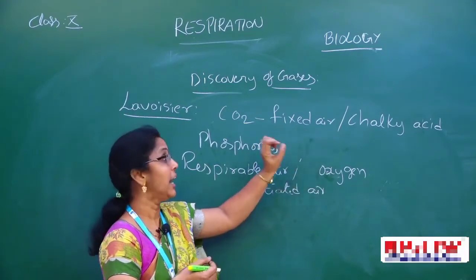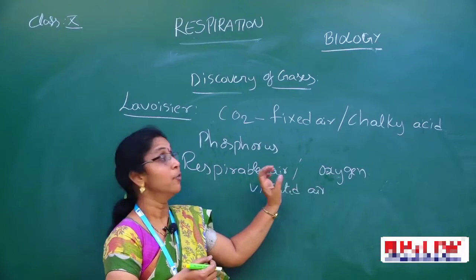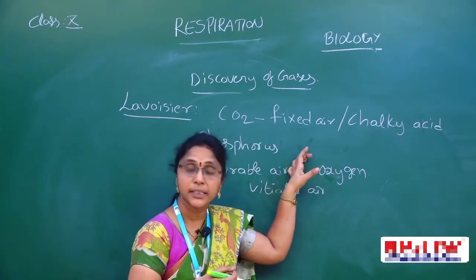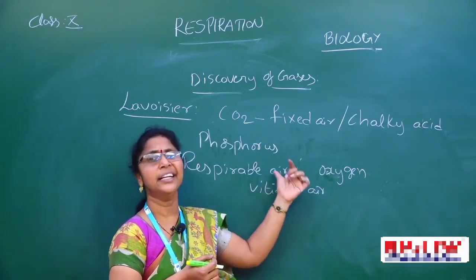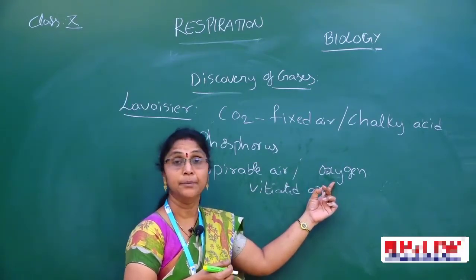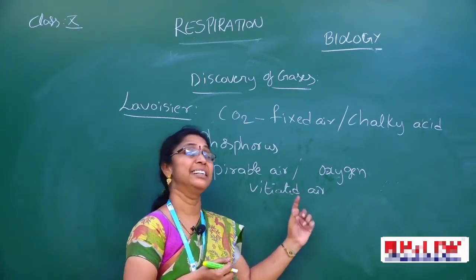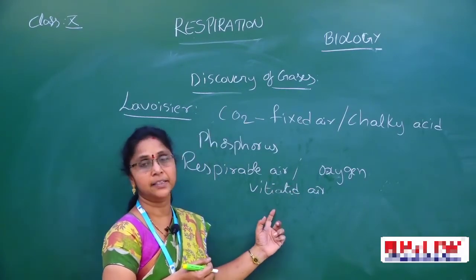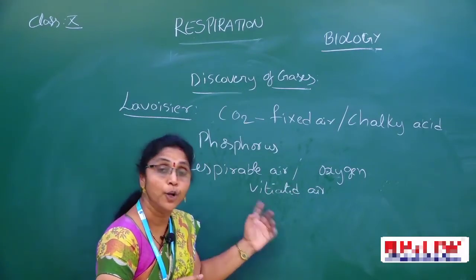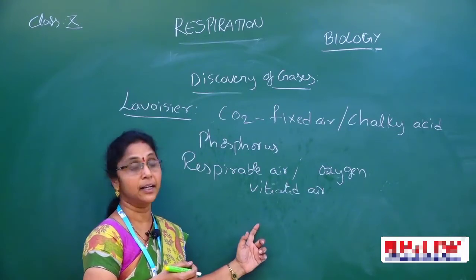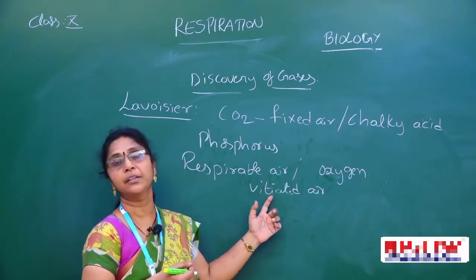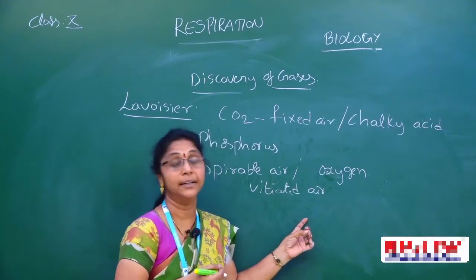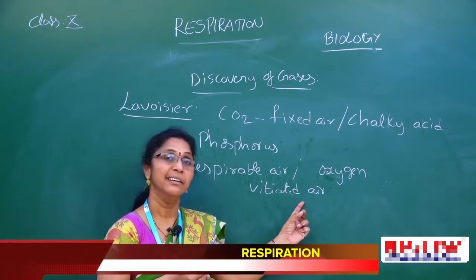Okay children, and finally what he observed: when we take in oxygen, this respirable air combines with the blood, and the blood is red in color. I think everybody knows the blood is red in color, but he thought that this air combines with the blood and the blood becomes red in color.